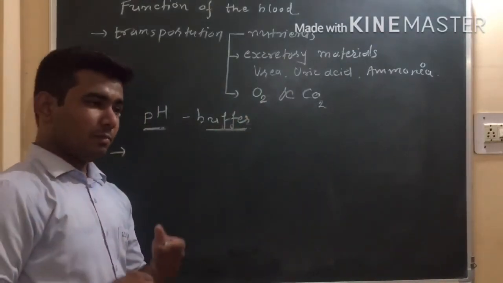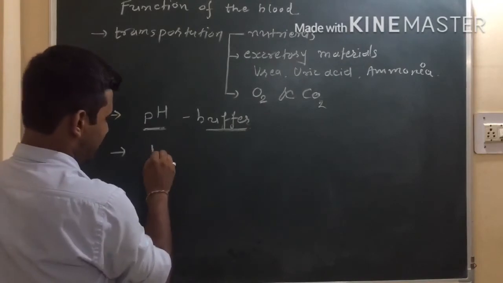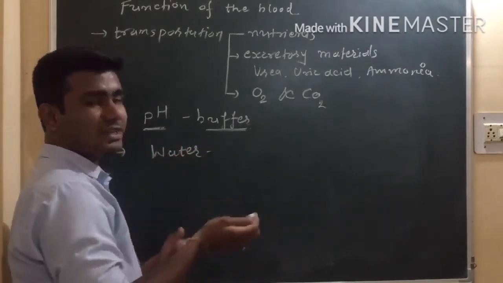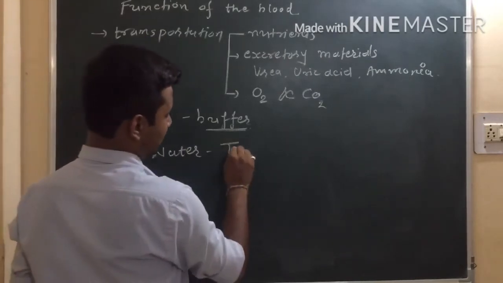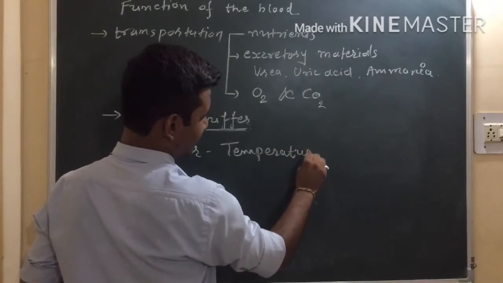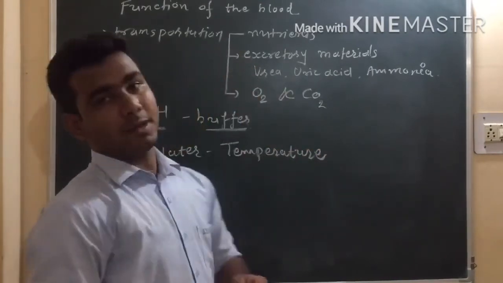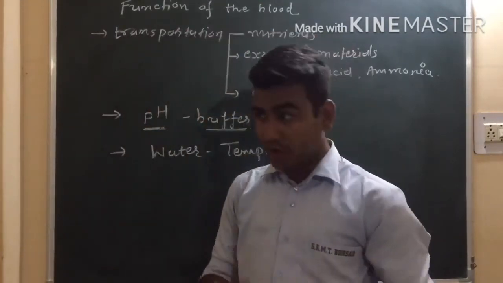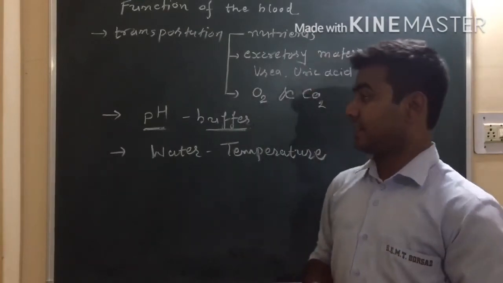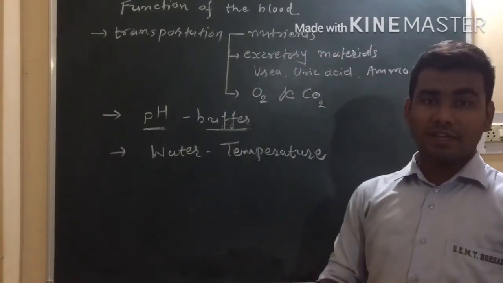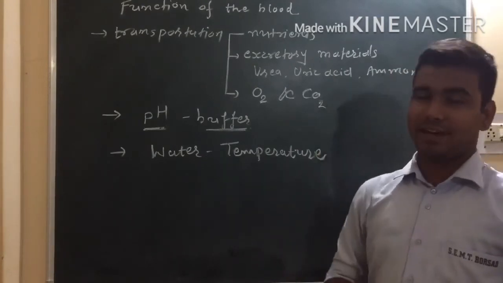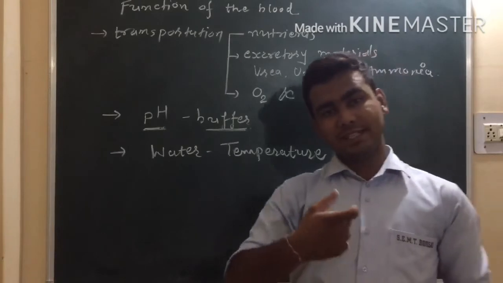Due to blood, it maintains the water level, and by maintaining the water level in our body, the temperature of our body is maintained by blood, right? So to maintain the water level and the temperature of the body, blood is very necessary. As we have studied, there are WBC, RBC and platelets.